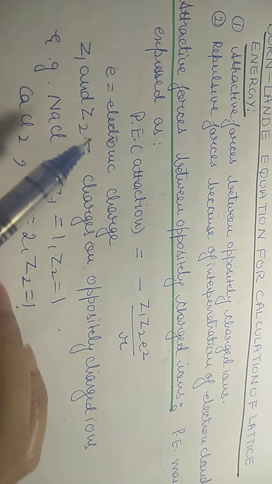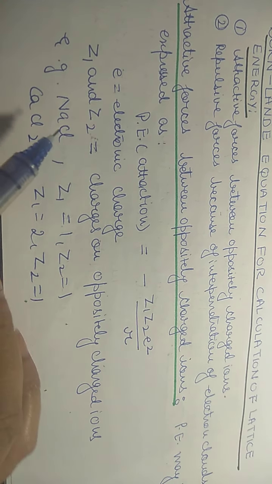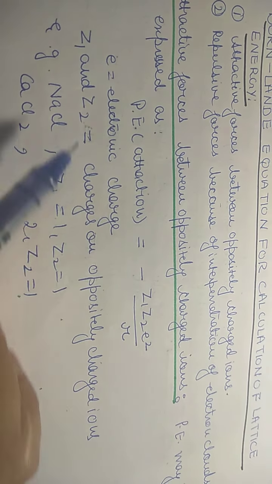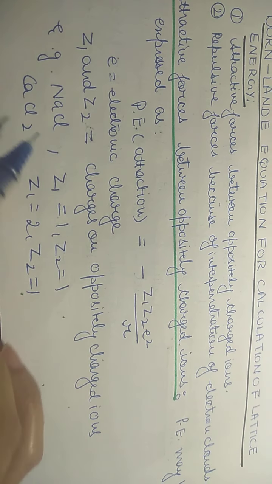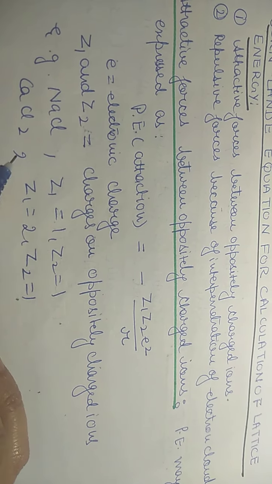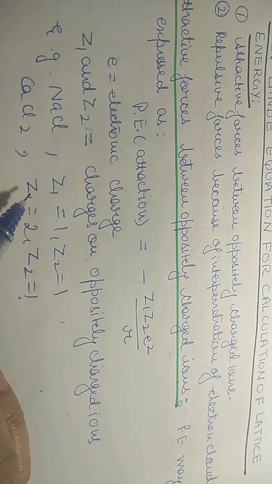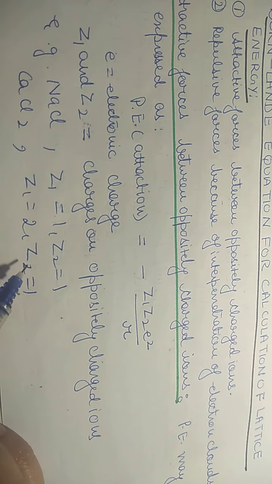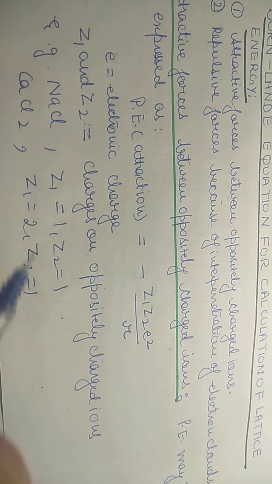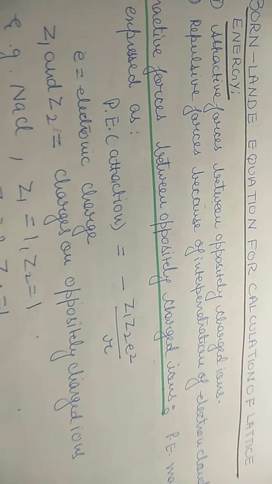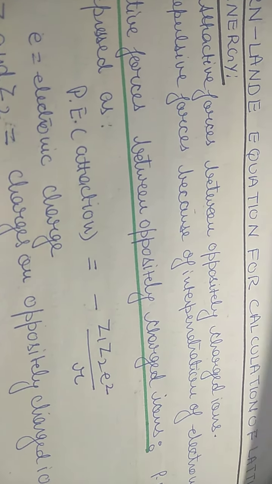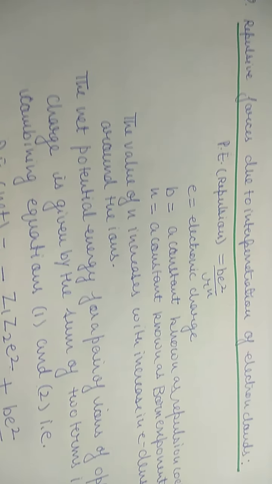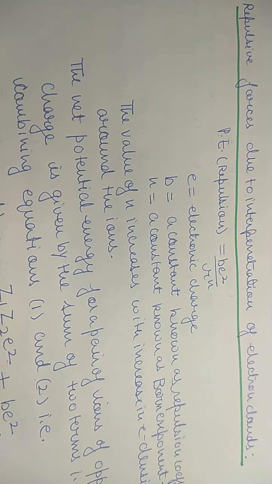Then Z1 and Z2, how you will see this? For example, Z1 and Z2 in case of sodium chloride is 1 and 1, while in case of calcium chloride, Z1, that is charge on cation, it is 2, calcium की valency plus 2 होती है, and chloride का Z2 is 1, क्योंकि Cl की जो valency है वो 1 होती है. So this is the force of attraction. Done, attractive forces between oppositely charged ions.